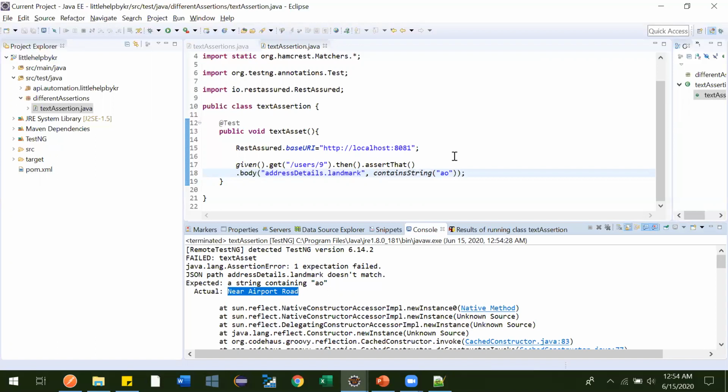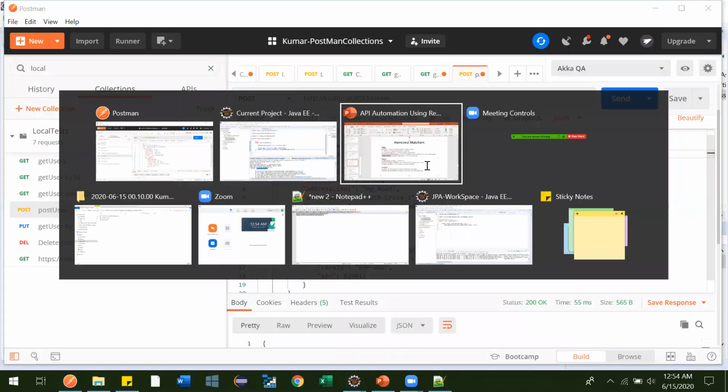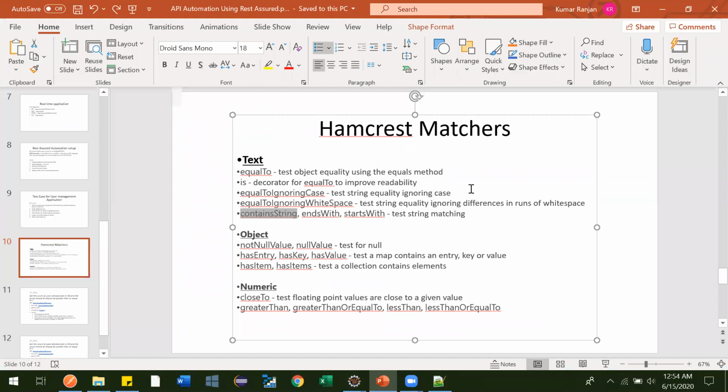So this is what the text extension was. I have covered all these things in this video. Now we'll go to the next video, where we will be asserting the objects.